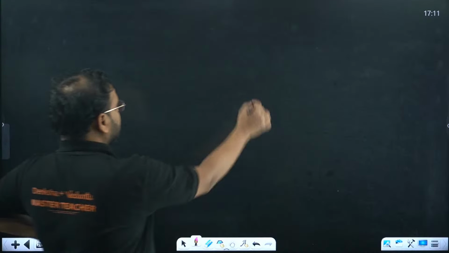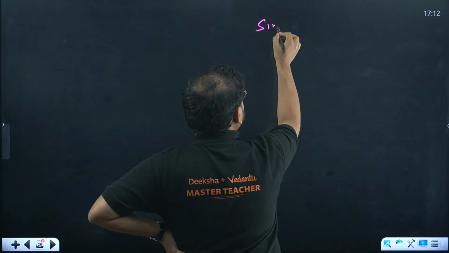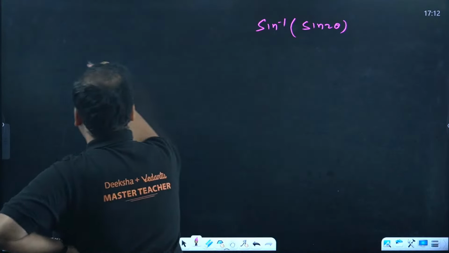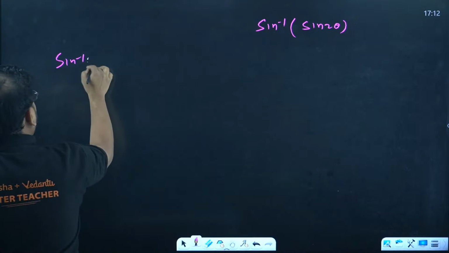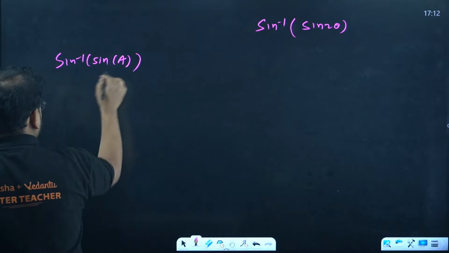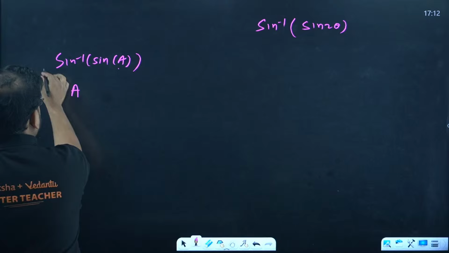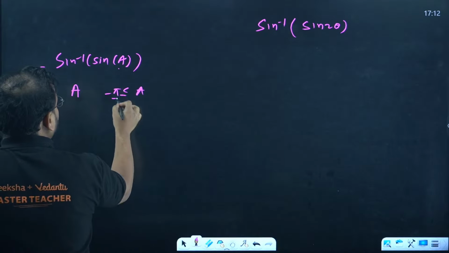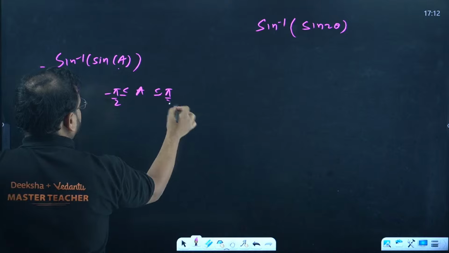21, this question was sine inverse of sine 2 theta. So sine inverse of sine, let's say angle A, comes out as A if A lies between minus pi by 2 and pi by 2.